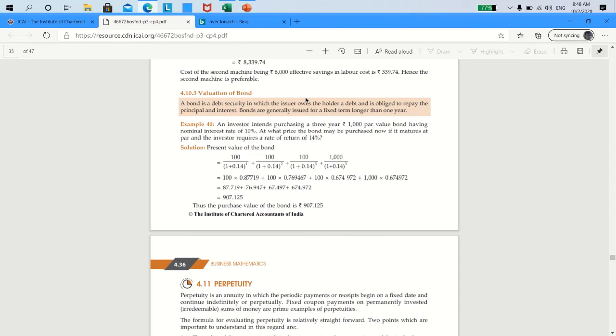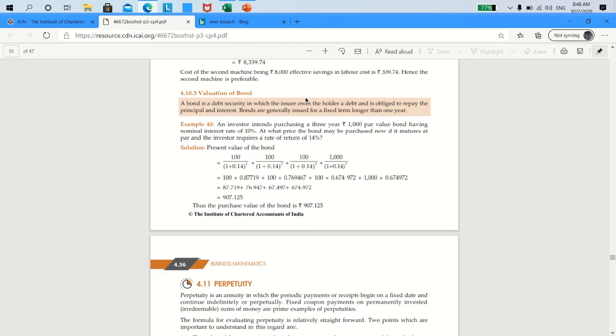And then there is a concept relating to perpetuity, meaning income keeps flowing to you. The principal will never be redeemed. Meaning, you have invested 1,000 rupees today in a bond, which will give you 10% interest, or you have invested, say, 1,020 today, and you are supposed to be getting 10% interest on the face value of 1,000, which is 100 rupees.